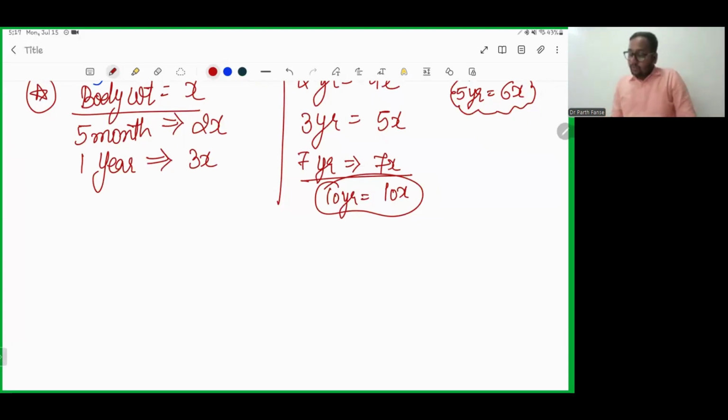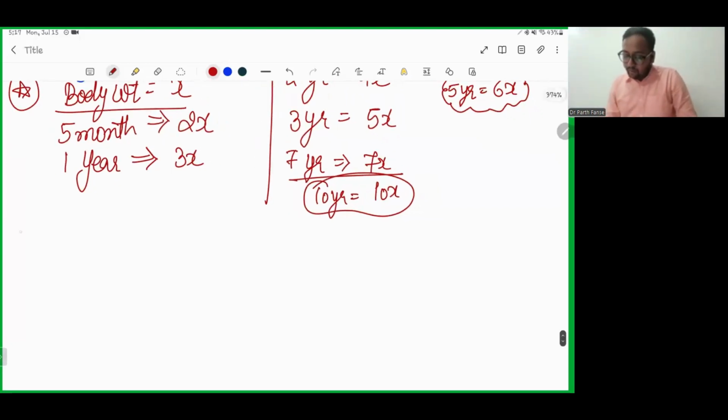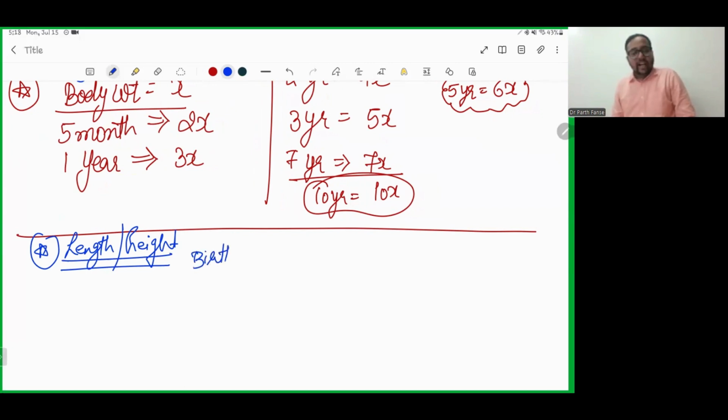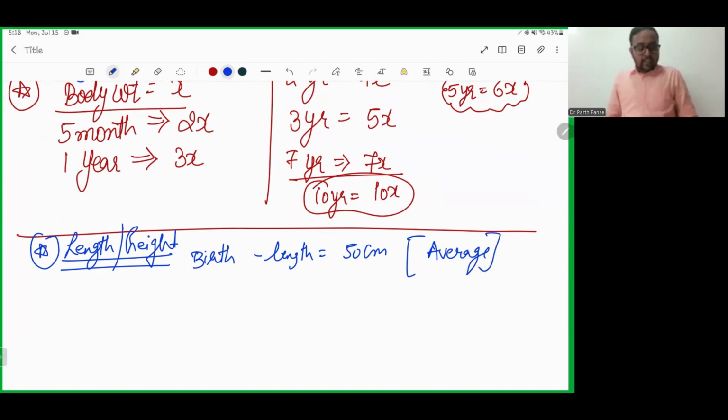One more phenomenon is about length and height. We are talking now about length and height. Usually, when a child is born, the length at the time of birth is around 50 centimeters. We are taking this as an average. So when a child is born, the length of the baby is considered to be 50 centimeters. We take it as a mean value.